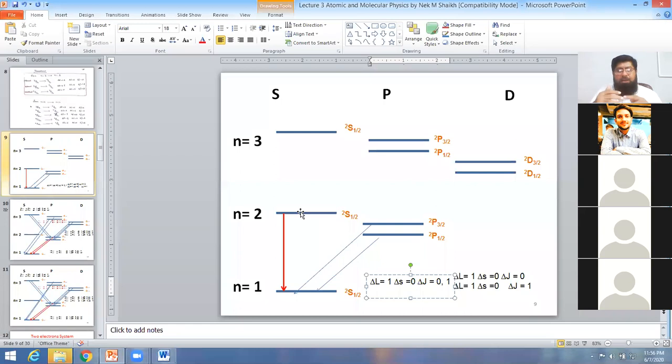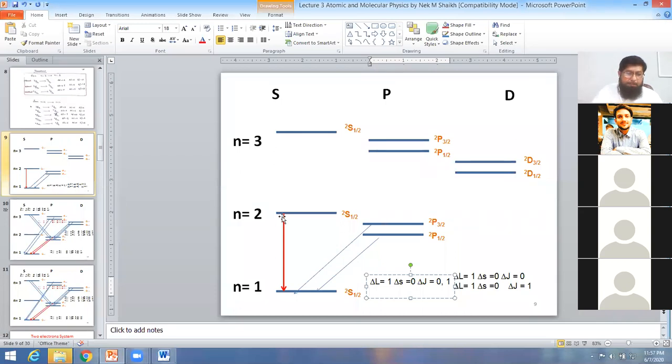One, the electron can de-excite from the S orbital to the S orbital directly by colliding with another atom and transferring its energy to the other atom. As a result, it de-excites from the higher level to the lower level. But in this case, you will not receive any photon. The other chance is that the electron de-excites from the S orbital to the P orbital, which will give you a photon. Then the second transition is from the P orbital to the S orbital.